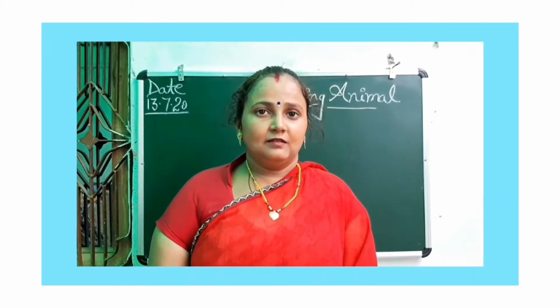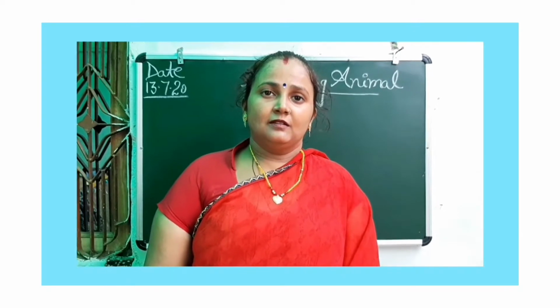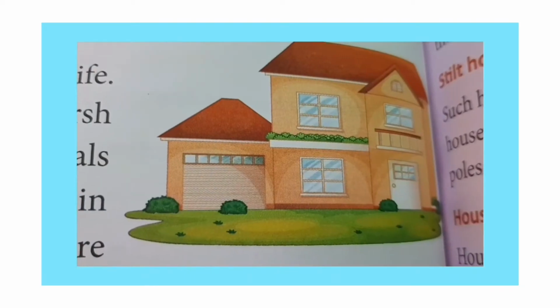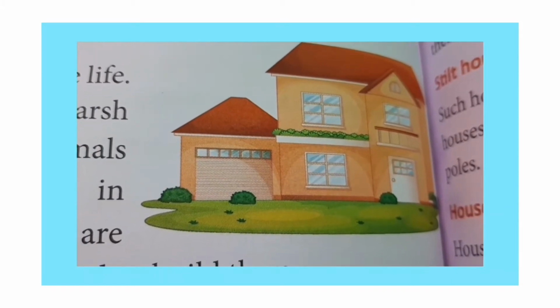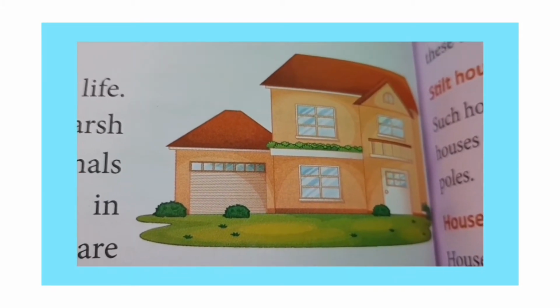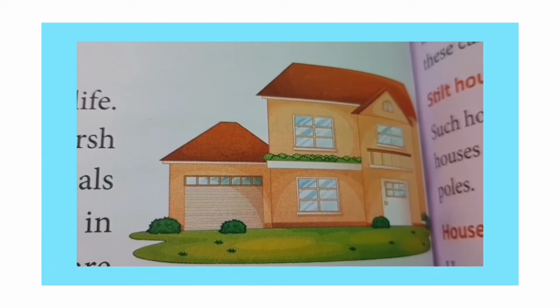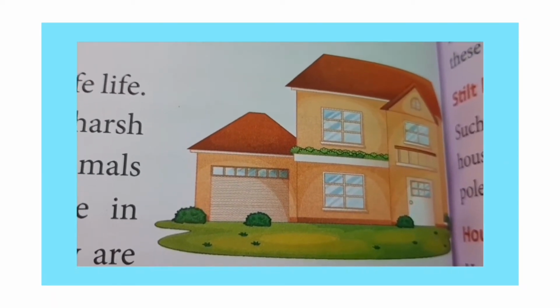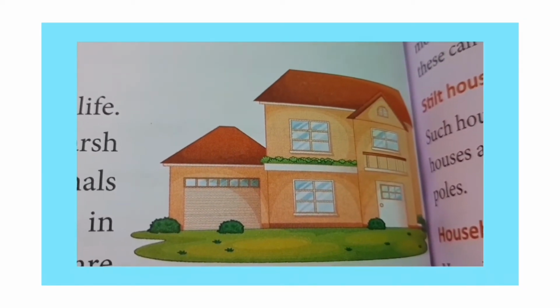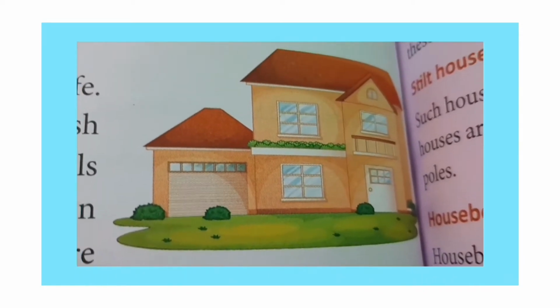On land and at your home? See, what is this? It is a home of humans. It means in this type of home you are living.